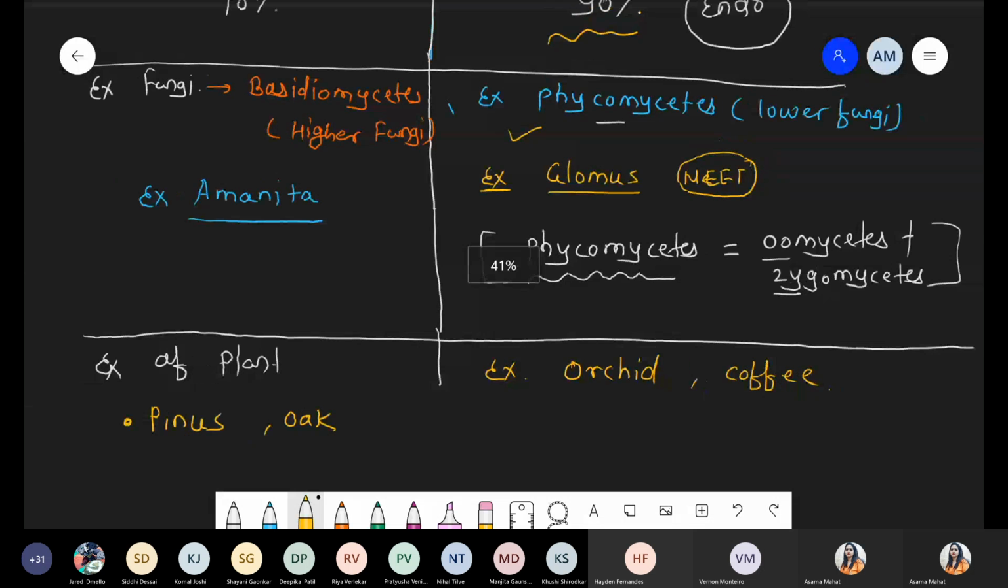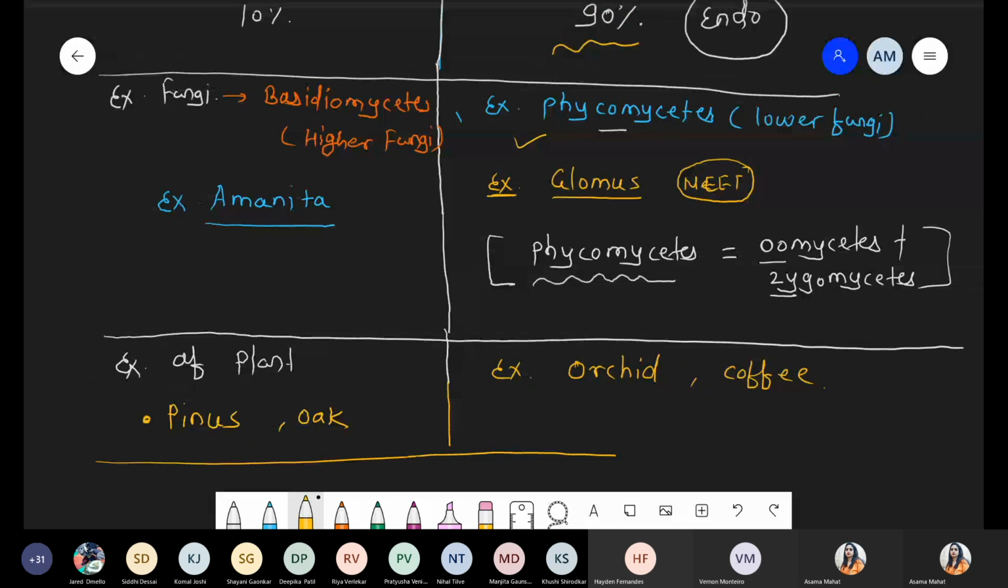So these are some differences between ecto and endomycorrhizal association on the basis of how the mycelium covers the area, intercellular or intracellular or both, and they form two types of network, the Hartig net and another one, VAM. We discussed Basidiomycetes, not Ascomycetes. Only Basidiomycetes show ectomycorrhizal association. Example is Amanita. And most of the lower class of fungi, the Phycomycetes, about 90%, show symbiotic association with the plant, and the example is Glomus. Already one question has been asked on Glomus.